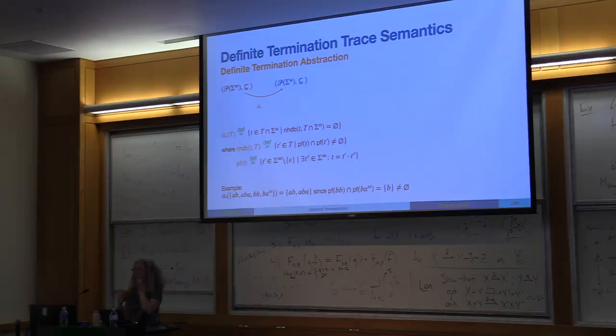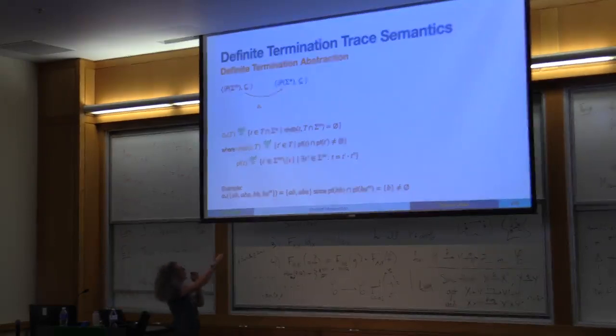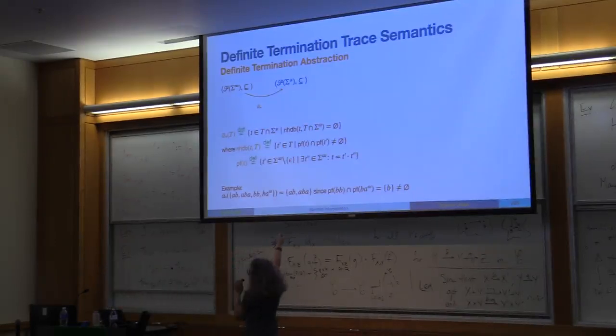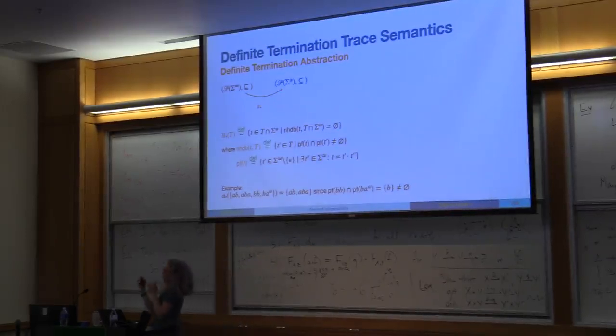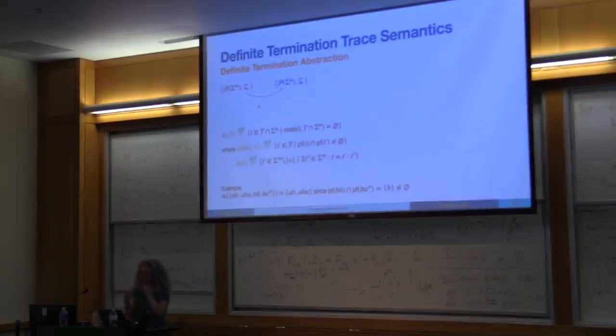What does the epsilon mean? In this one, it's the empty trace. And I'm removing the empty traces, because otherwise I will have a match with the empty trace. The empty trace is always a match, it's always a prefix of another trace. So I just want the non-empty prefixes.